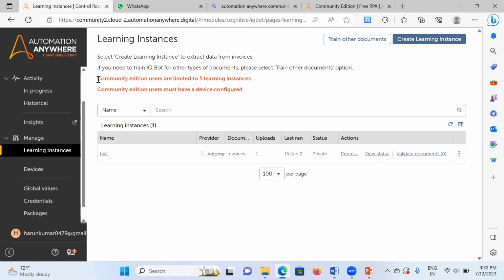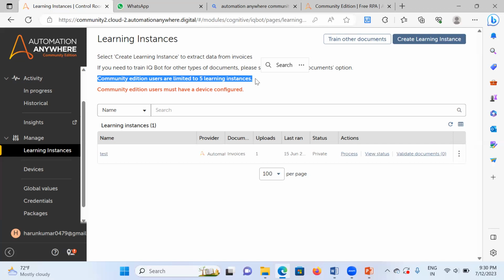So will IQ Bot be used only for that? IQ Bot can also extract data from structured documents, structured PDFs, the PDFs from which we are able to copy, for example our pay slips.